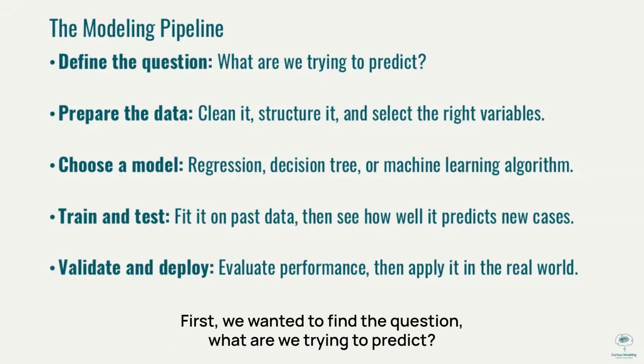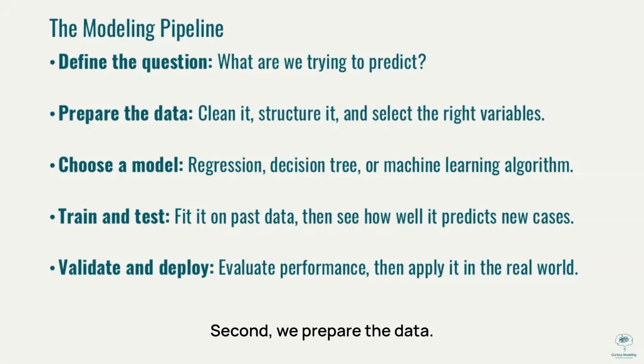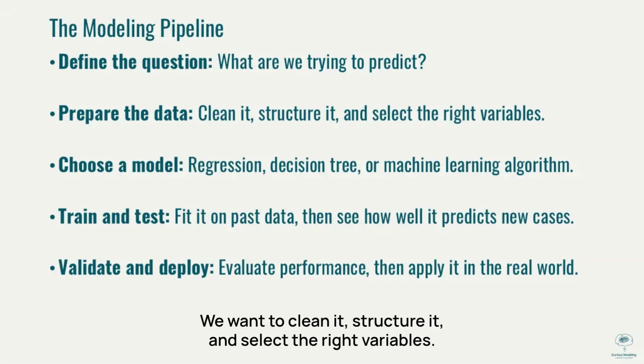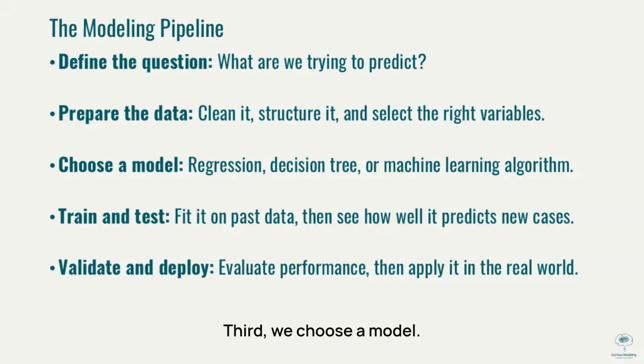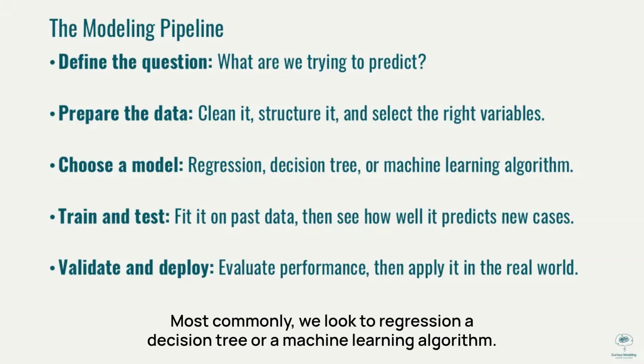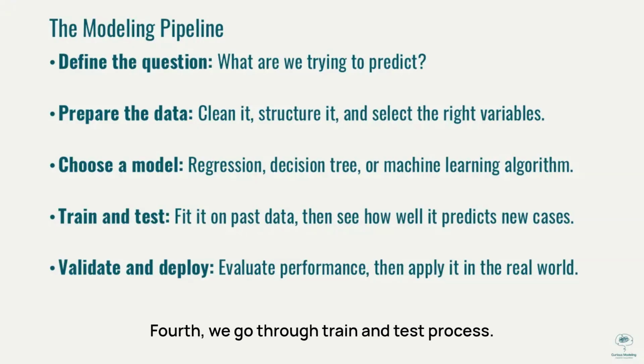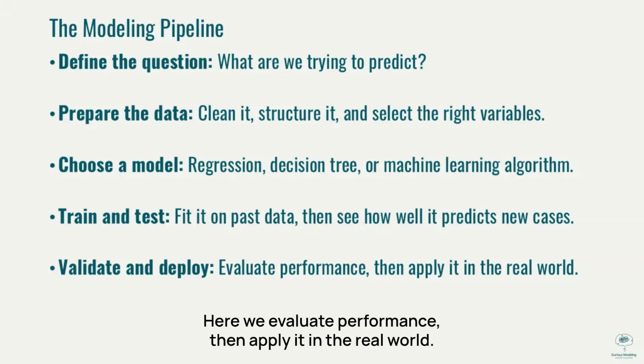First, we want to define the question. What are we trying to predict? Second, we prepare the data. We want to clean it, structure it, and select the right variables. Third, we choose a model. Most commonly, we look to regression, a decision tree, or a machine learning algorithm. Fourth, we go through train and test process. Here we fit a model on past data, then see how well it predicts new cases. Finally, we validate and deploy. Here we evaluate performance, then apply it in the real world.